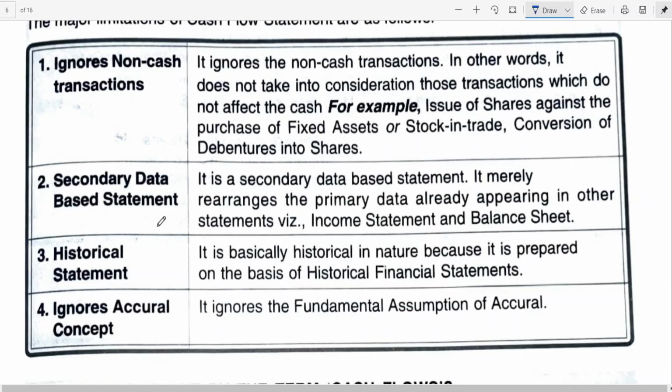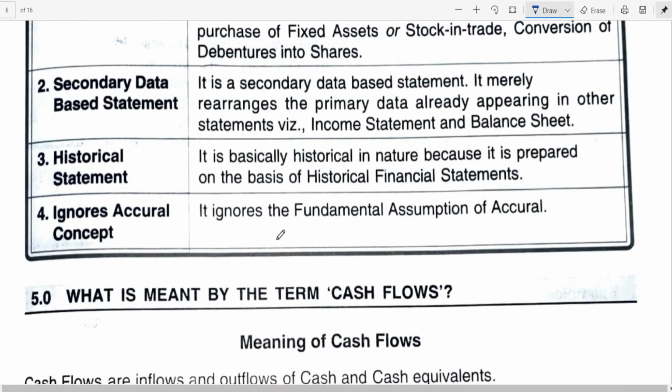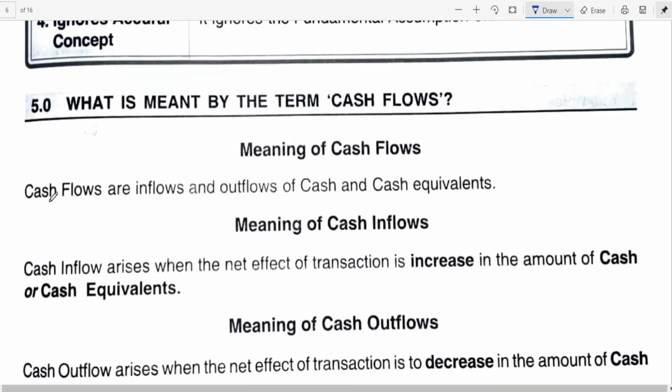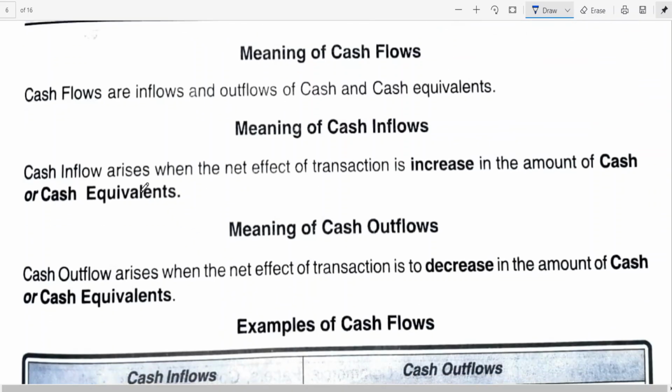Okay. It is a secondary data based statement because primary data is the income statement and balance sheet. I have already told you about the historical statement. And of course, it ignores the fundamental accounting assumption of accrual because we follow which basis? Cash basis. So what is the meaning of cash flows? Cash flows are inflows and outflows of cash and cash equivalents. This I already explained to you.